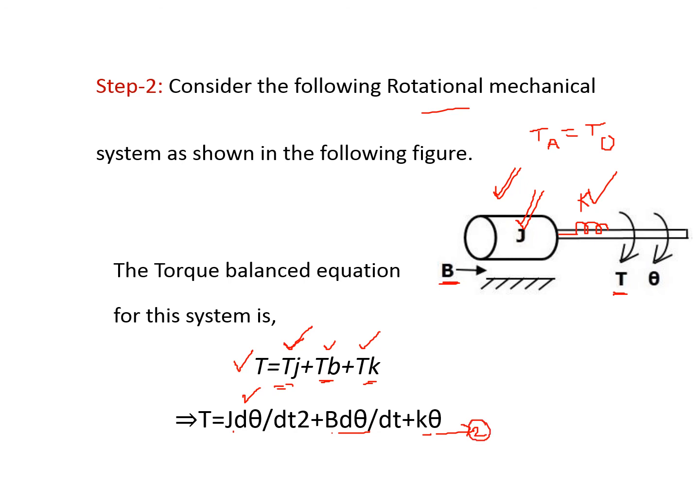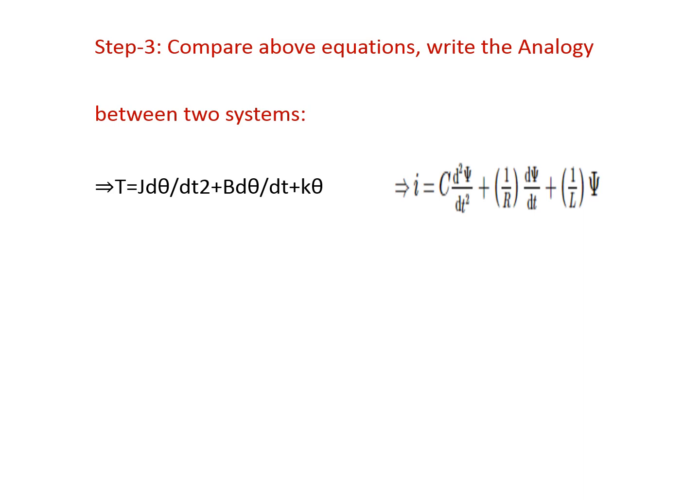Now we are going to compare equation number 1 and equation number 2 in order to get the torque and current analogy. That is, we compare the two equations: this is the torque balance equation and this is the current equation. By comparing these two equations we get the torque and current analogy. Here torque is nothing but current, similarly J is nothing but capacitance C, B is nothing but the reciprocal of resistance, K is nothing but the reciprocal of inductance, and angular displacement theta is the same as the flux.